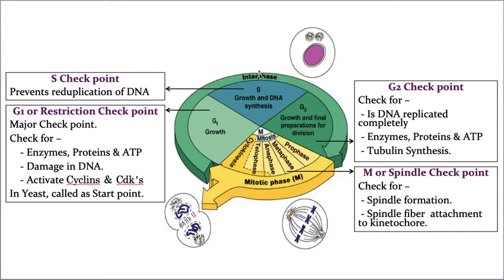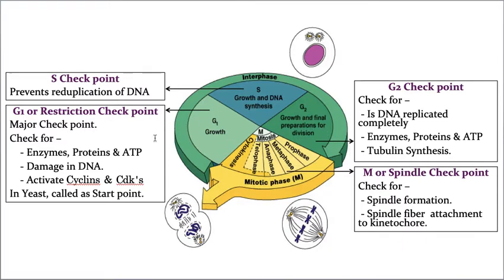So when DNA duplication is taking place, first of all it needs to check whether this DNA is proper or not. If there are any mistakes in this DNA, this faulty DNA will participate in the replication, which results in an adverse effect in future generations. That's why it properly checks whether this DNA is correct or whether there is some problem. That will be checked in the G1 checkpoint, and it is a checkpoint which activates these cyclins and cyclin dependent kinases, so that the cell cycle will go ahead.